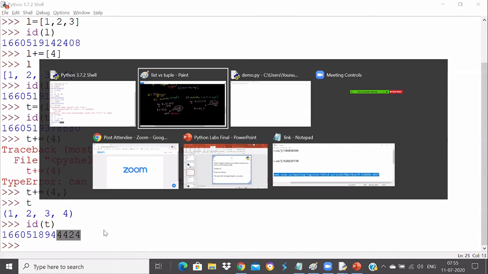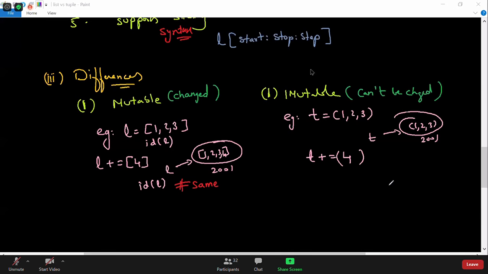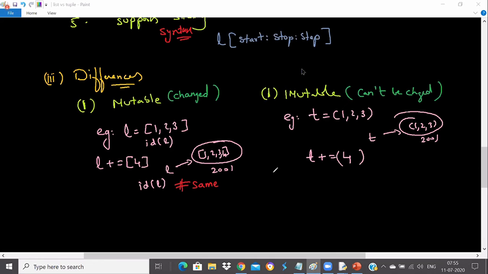So let's get into it and prove this in a diagram, to see what happens at this particular time. What is missing here? The comma is missing, so we need to put a comma here. And then what happens now? A new tuple gets created with 1 2 3 4, another tuple at, say, address 3001, and t will be pointing to this new one now.